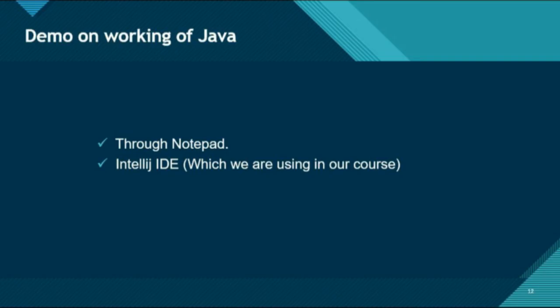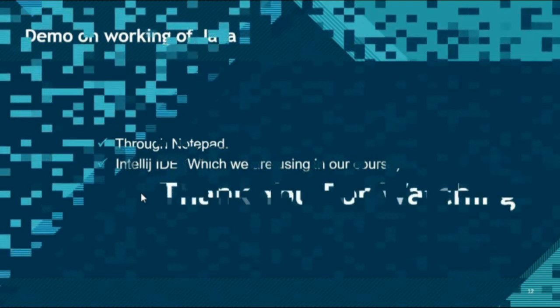So guys, that's it, how Java works. First thing is we will write our source code, then this source code is going to be saved in a .java file extension, and then our Java compiler is going to convert this .java file into a .class file which is bytecode, and then this bytecode can be executed on every machine like on Mac OS or Linux or Windows. So guys, that's it, how Java works.